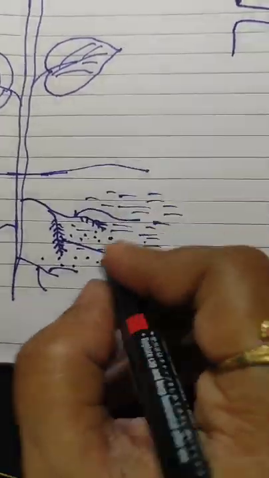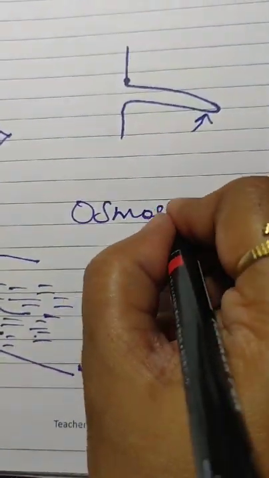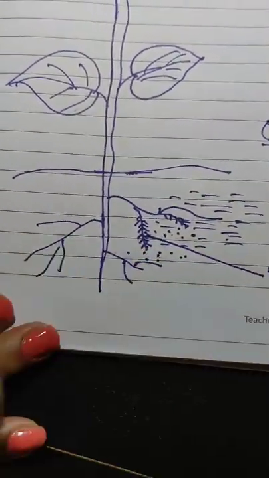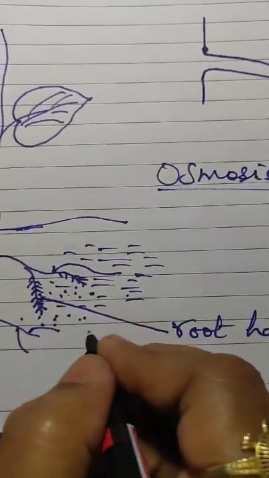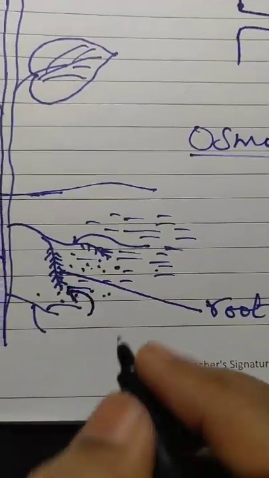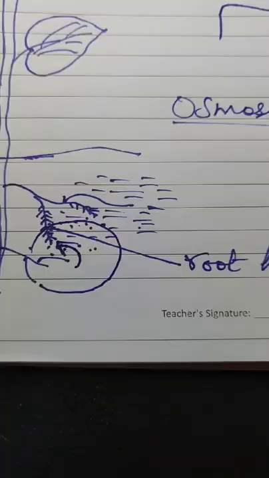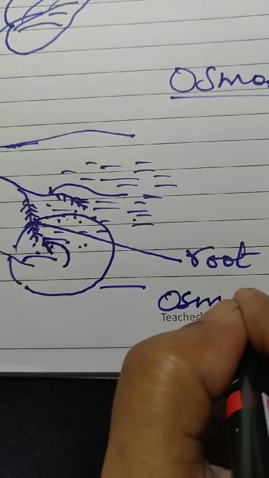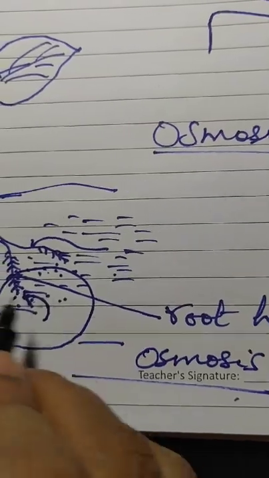Now I am going to explain osmosis. Just listen carefully. What will happen if the roots are in contact with the water or the minerals or the soil? Obviously the water will enter inside the plant's body. This movement of water into the plant through the roots is known as osmosis. The entry of water takes place. Now what kind of movement is it?